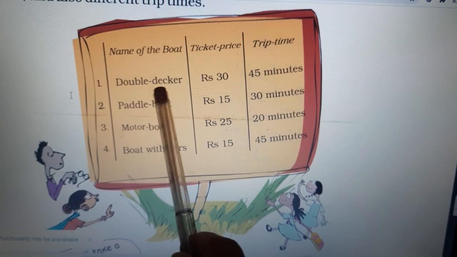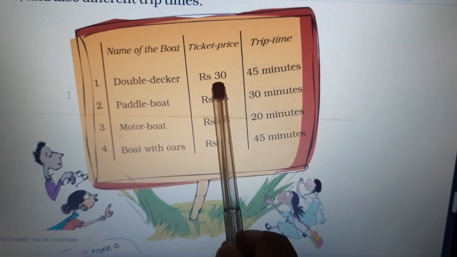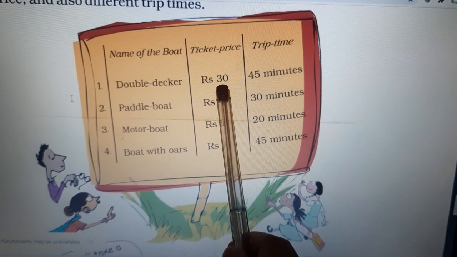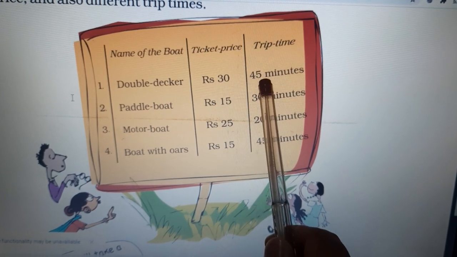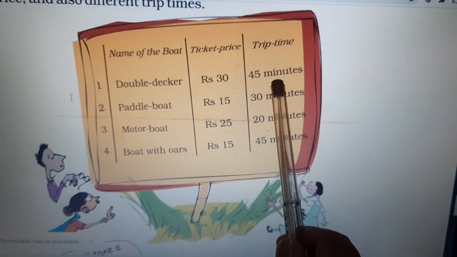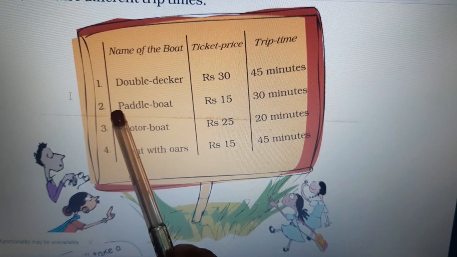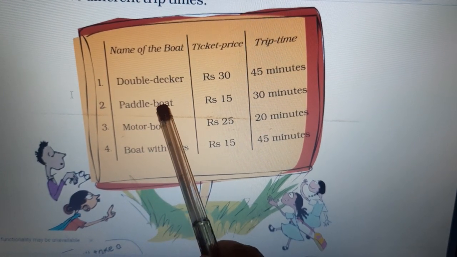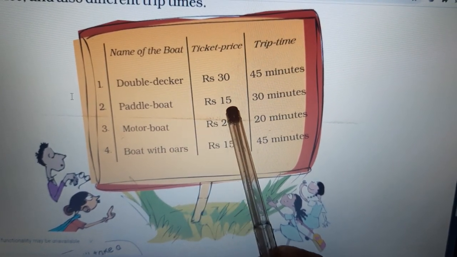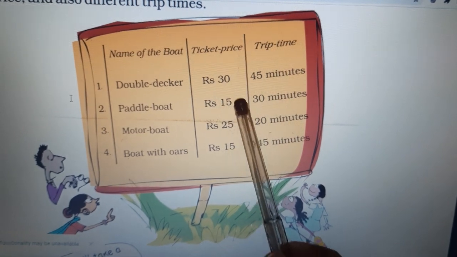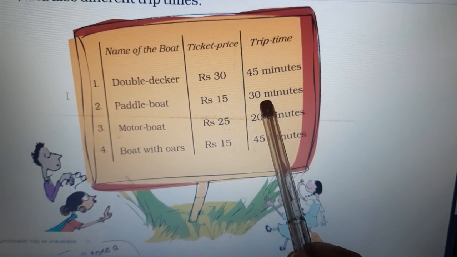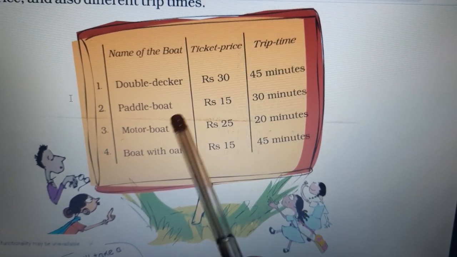The double decker boat takes rupees 30 for a trip time of 45 minutes. The paddle boat takes rupees 15 for a trip time of 30 minutes.